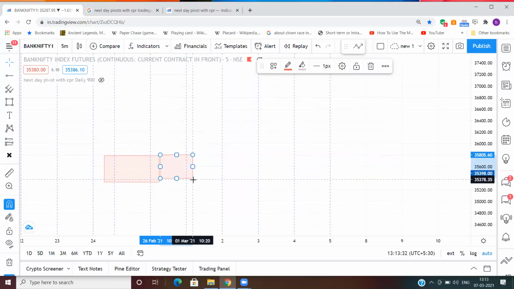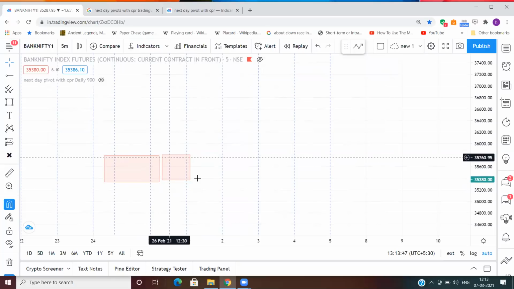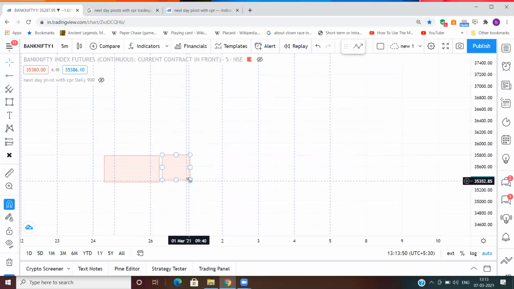This is called unchanged. I'm not very good at drawing. Okay, so it is just like this. The CPR does not change. It is almost the same, so it is called unchanged.